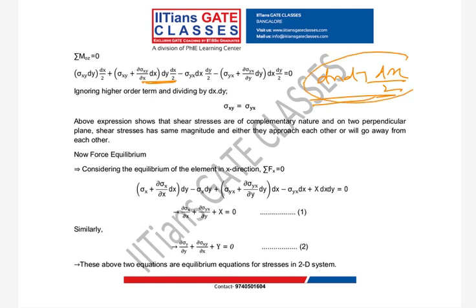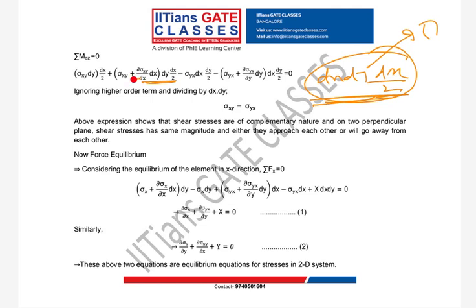Tell me, when you say at a point, what will happen to this? We say my shear stresses are of complementary nature at a point. So what it means? This tends to 0, right?